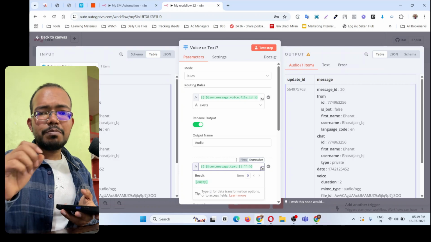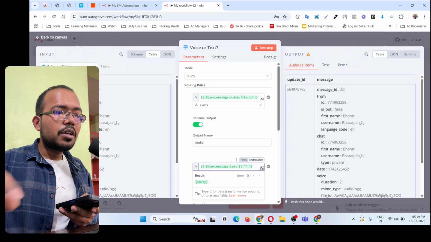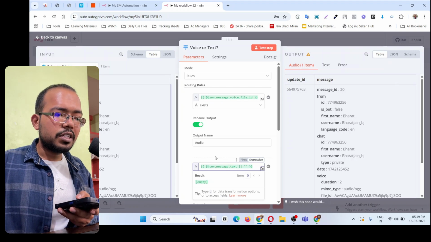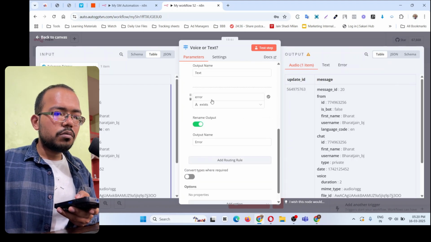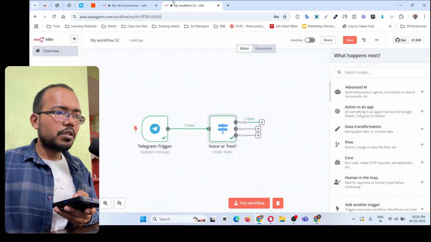But for that, the better thing is to simply input the text and let the text output come, and then you can copy the text file ID. Okay. So now we have both the file IDs. We can go ahead. So what is the next step?